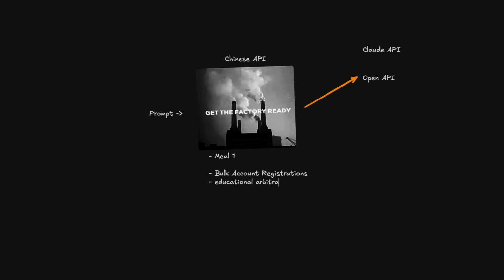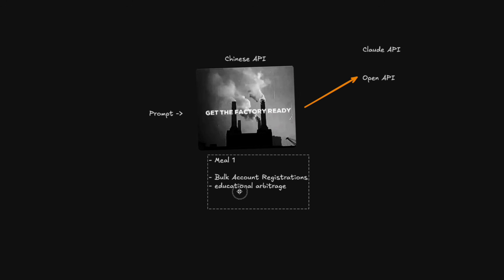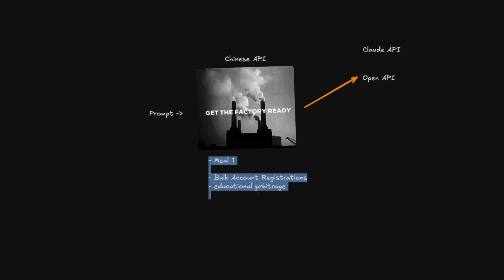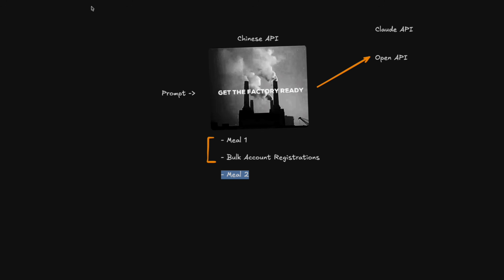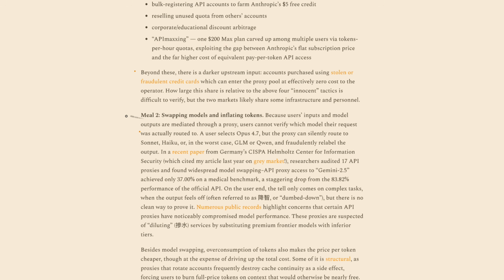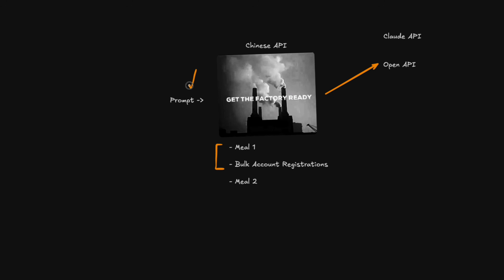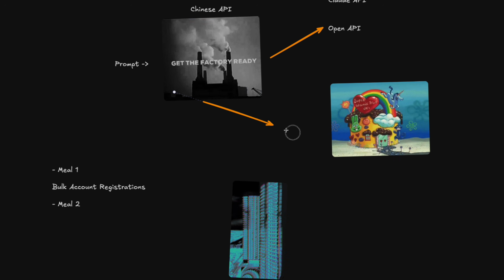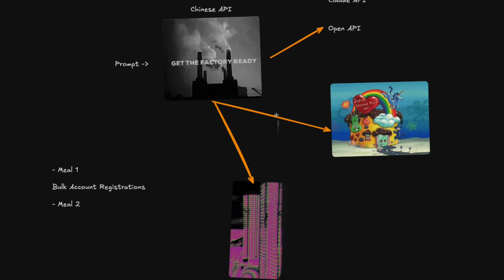Educational arbitrage, there are discounts you get for education accounts. They manage to get their hands on these accounts through whatever means. That gives them that benefit. Another area they benefit from is in meal 2, which they describe here as swapping models and inflating the token cost. So the way this might work is you send a prompt to their API and they can detect the type of prompt it is. And so if you send a prompt that might be easy to handle, deemed by their API, they'll send you to the lower cost model. And if it's a more challenging task, they might route you directly to Claude or OpenAI.